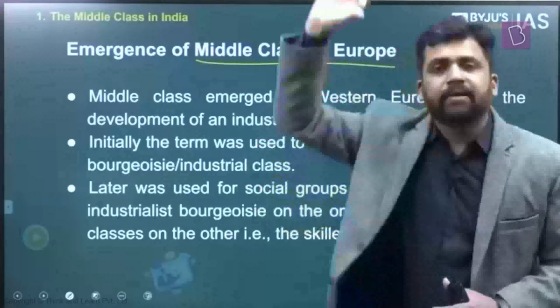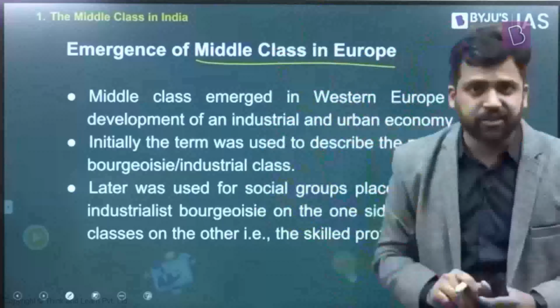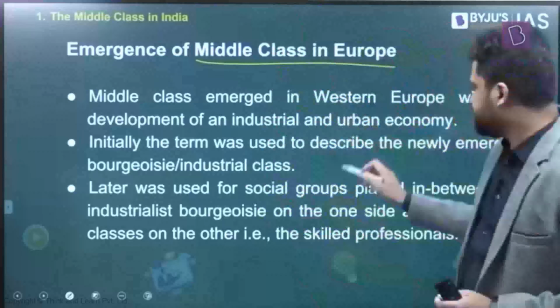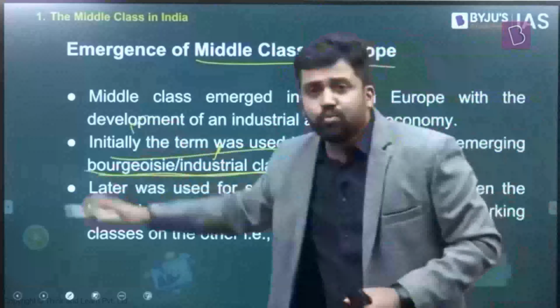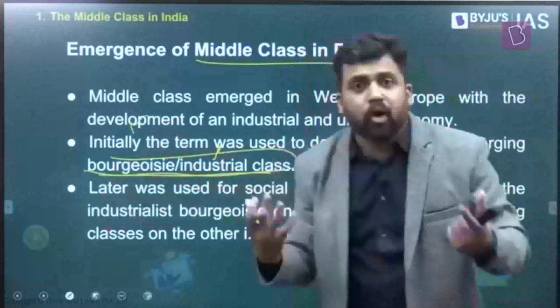Those who are now between the capitalists and the laborers are referred to as the middle classes. Initially, the new industrial class, the new bourgeois, were referred to as the middle classes. But over a period of time, the class which exists between the industrialists and the laborers and the working classes came to be referred to as the middle class. So basically the skilled professionals. In many places you'll find engineers, those kind of professions. They were the middle classes. So this is how middle classes emerged in Europe.